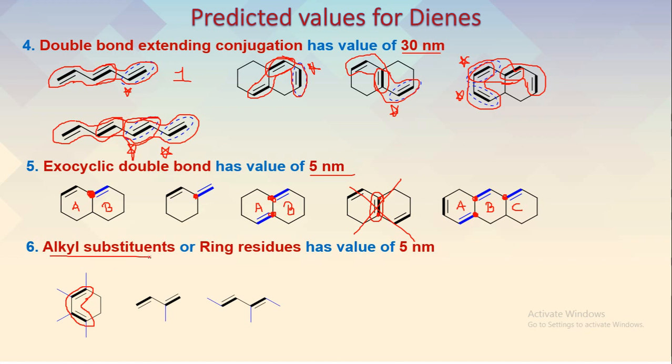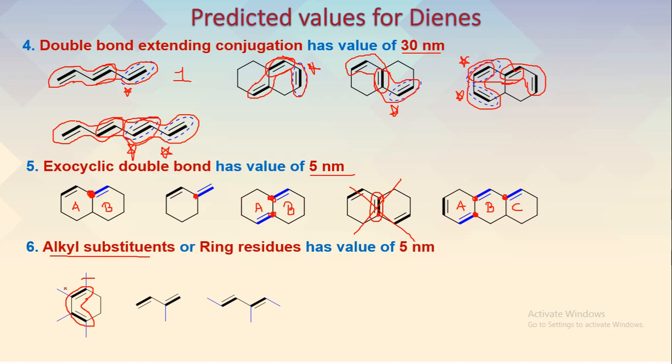So what are alkyl substituents? They are the branches to the main diene system. You can see here, this is a branch, this is a branch. So these are the branches to the main diene system or the conjugation system, which is not a part of the ring structure. It is just attached as a substituent to the ring structure. So they are considered as alkyl substituents.